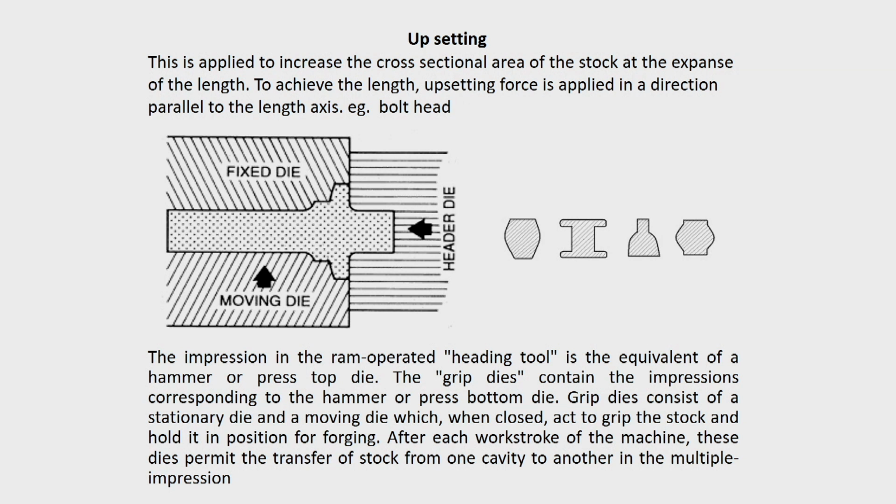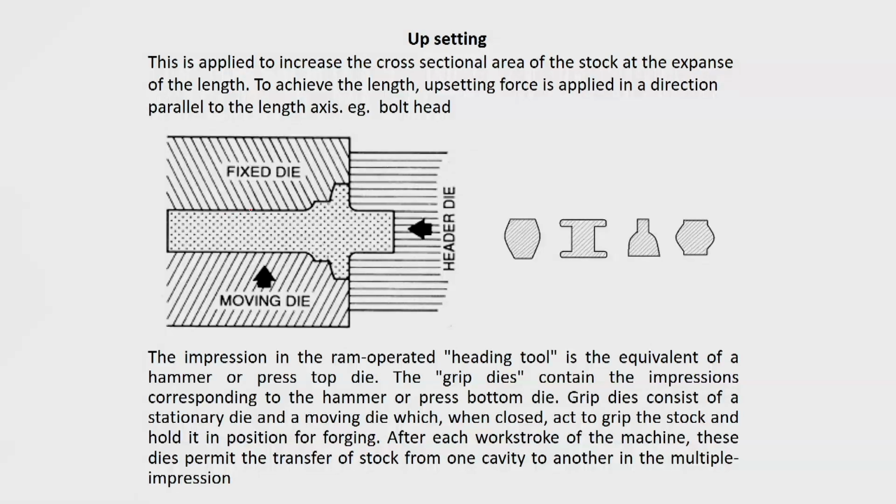Another is the upsetting operation. Sometimes at the end, you want the cross sectional area of the stock to be enlarged. So, what you do is an operation which is called upsetting. This is a process which is also used for making bolt heads. So, you have a cylindrical shank and at the end you have a hexagonal head. How do you get it? That is by the upsetting operation.